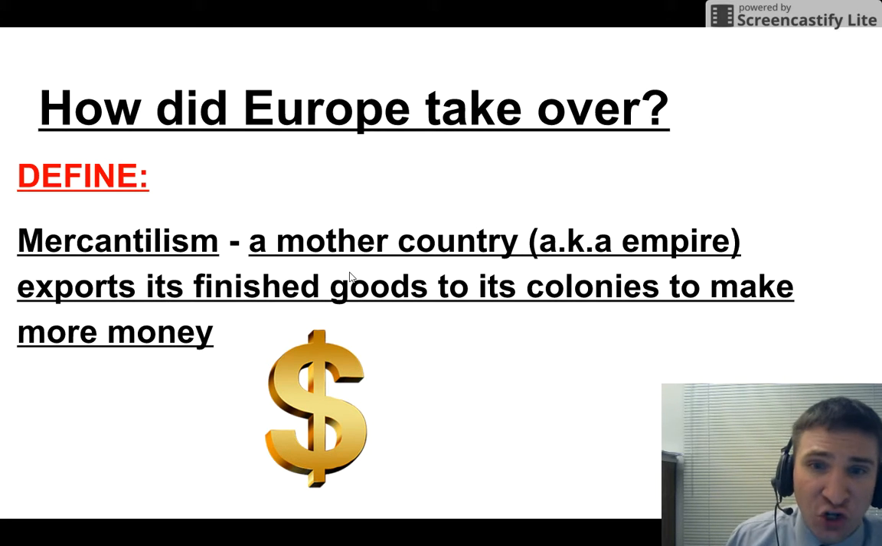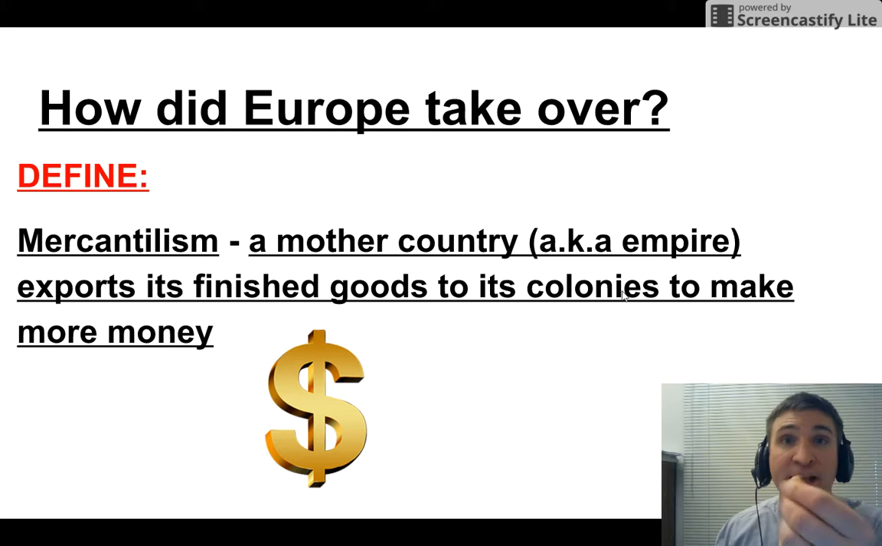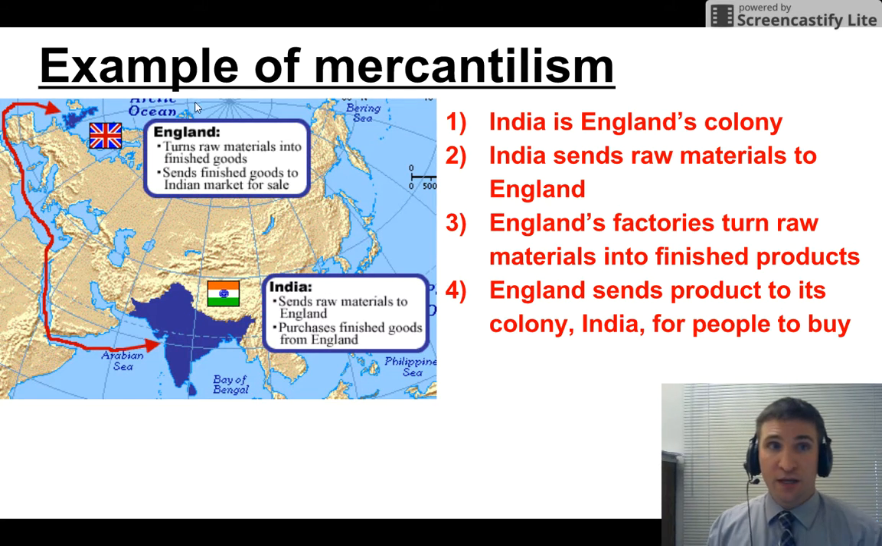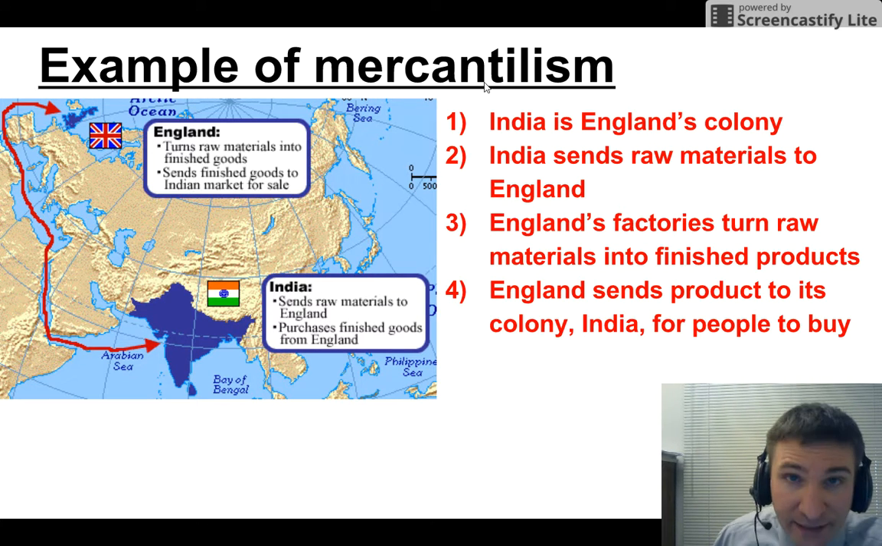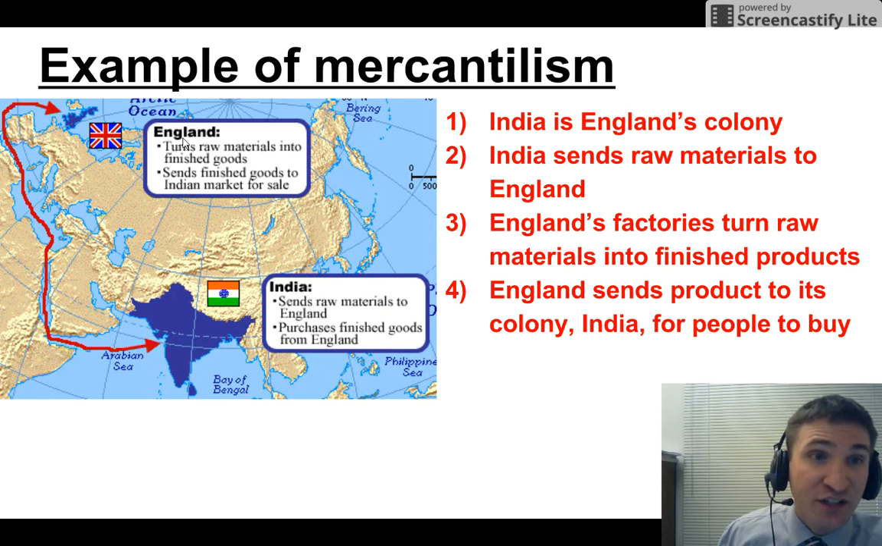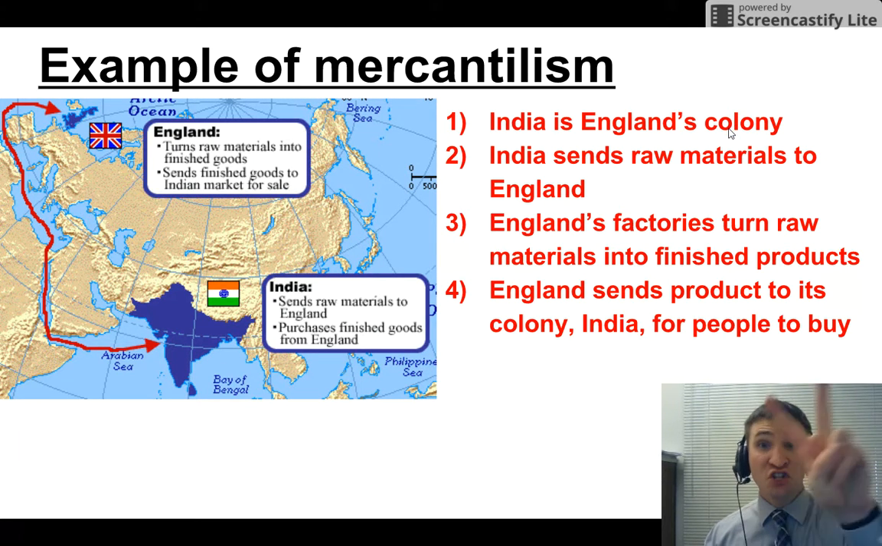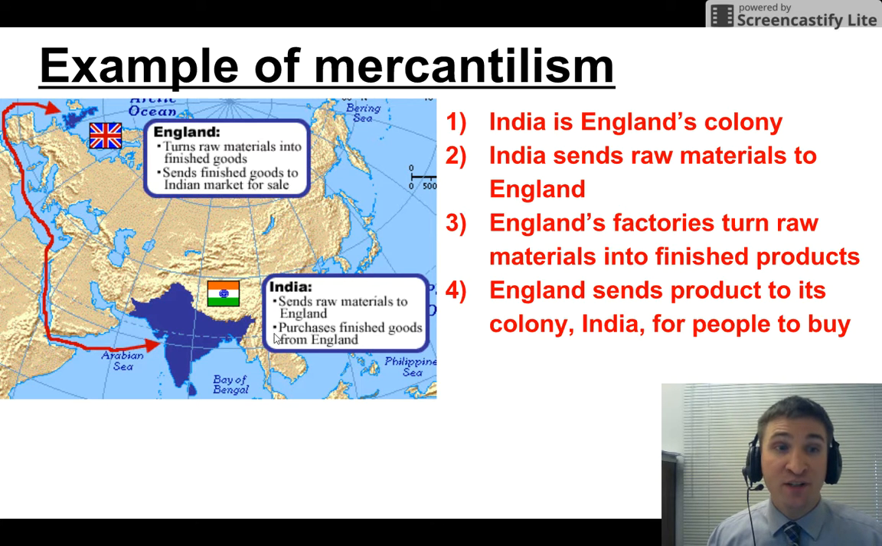An example of mercantilism is England and India. England's the mother country, India's the colony. Write these down. Number one, India is England's colony. Number two, India sends raw materials to England. Follow the line. Three, England's factories turn these raw materials into finished products. Number four, England sends the product to its colony, India, for people to buy. That is mercantilism.